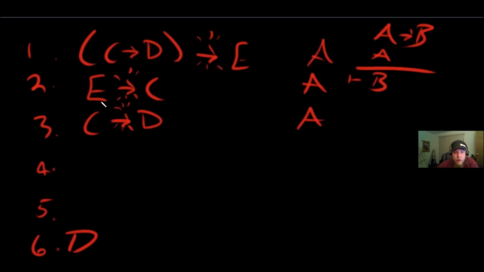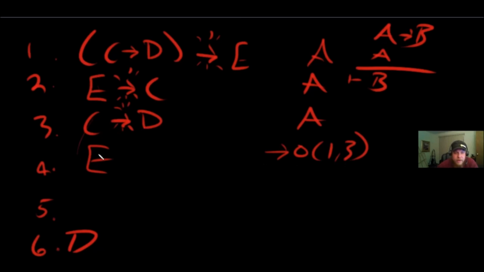The first question is, do I have a left side match for any of these? Do I have a C by itself? No. Do I have an E by itself? No. Do I have a C arrow D by itself? Yes, I do, down here in line 3. So this is a match for this, which means it's going to unlock the E. So I'm going to go ahead and say that. We unlock the E. How did we get it? We did arrow out. What was the arrow that we used? Line 1, left side match was in line 3.